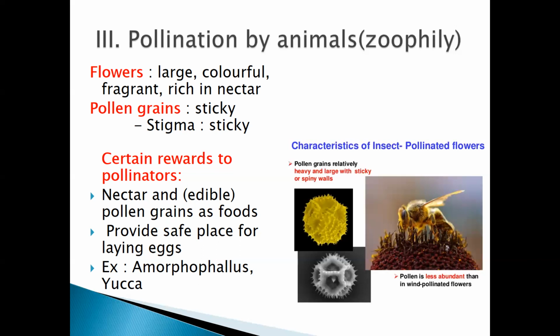So these are some of the major and general characteristics of animal pollinated flowers, that is zoophily. The first thing is the flowers are large. You need to remember it, students. The question can be asked for you. This is a very important question, because it is time and again asked in your question paper, and also in NEET questions. What are the characteristics?